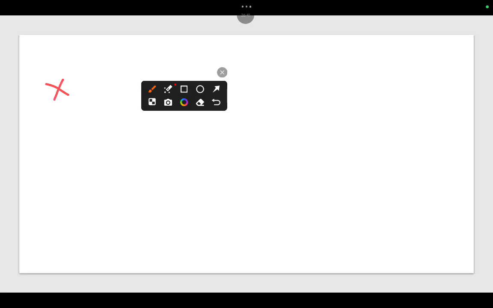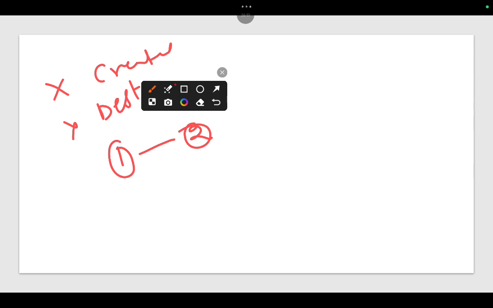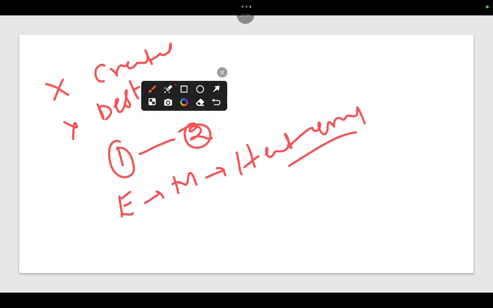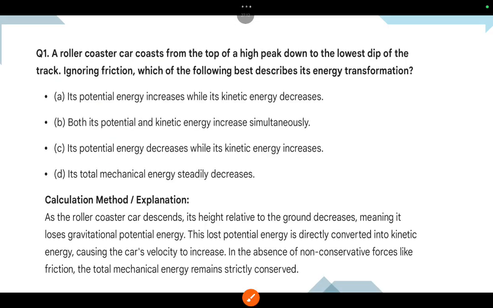So energy can neither be created nor destroyed, but changes from one form to another. Just as we discussed, electrical energy changed to mechanical energy, and mechanical energy changed to heat energy. So this is nothing but the law of conservation of energy. What is that? The law of conservation of energy. These are all key points related to work, energy and power. Now I am going to move on to the MCQs.